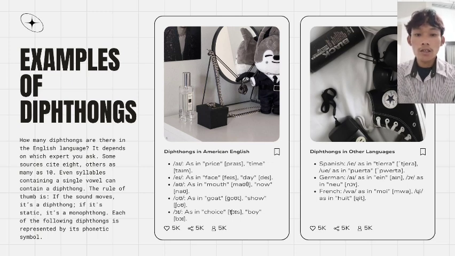In addition to English, other languages also have diphthongs. For example, in Spanish, there is I as in tierra and U as in puerta. In German, there is A as in ein and A as in neu. In French, there is wa as in moi and u as in hood. These examples show how universal the concept of diphthongs is across languages around the world.